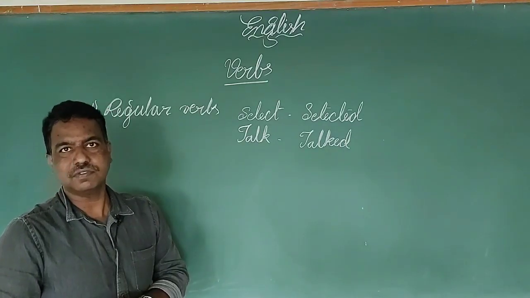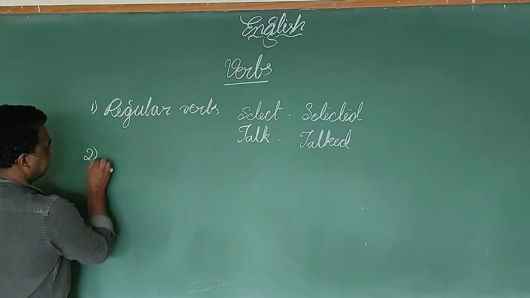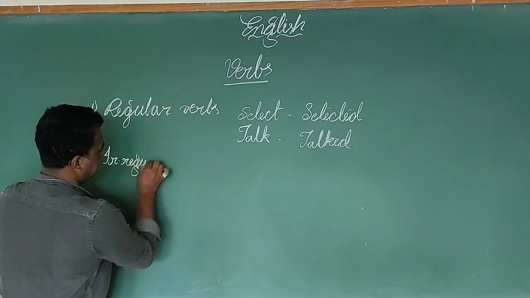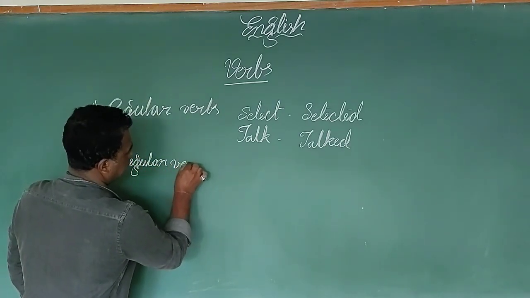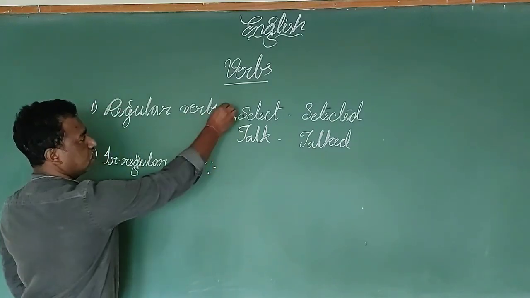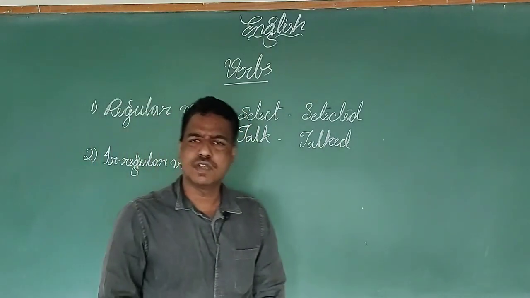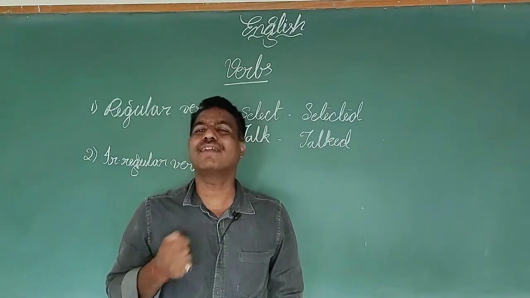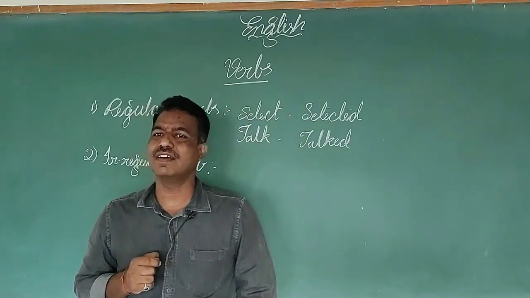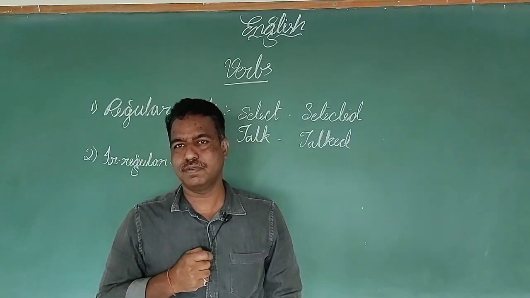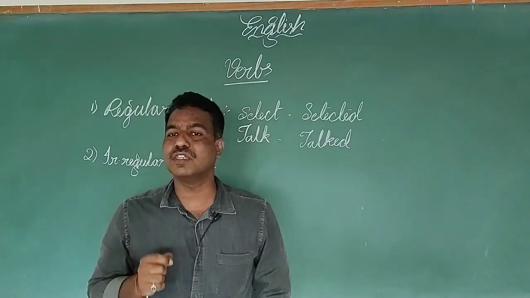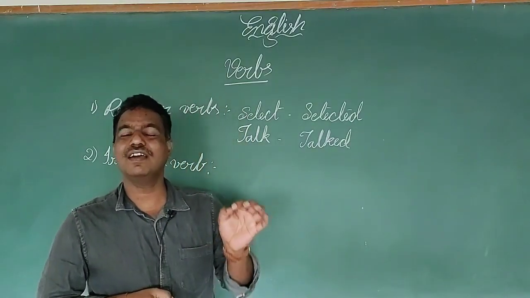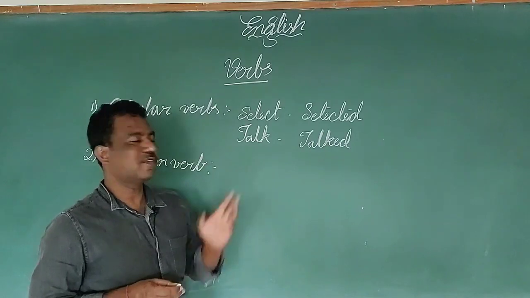The next part of this is irregular verbs. What are irregular verbs? A verb whose conjugation follows a different pattern is called an irregular verb. Here, for example, we can write examples for irregular verbs.